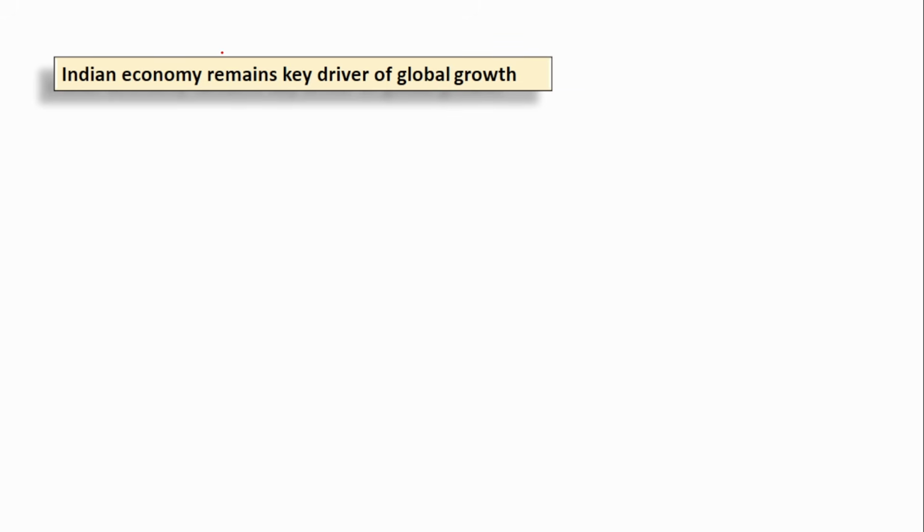So we will cover all the key highlights from the report. First, the Indian economy remains the key driver of growth. If you see, there have been a lot of headwinds in the world. A lot of trade impositions, trade quotas, trade tariffs are happening. But in spite of that, among the major economies, the Indian economy has been the fastest growing economy. And the main reason is that India was not much affected by the external shocks.